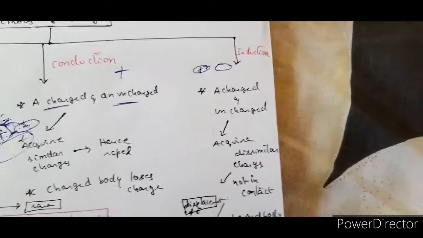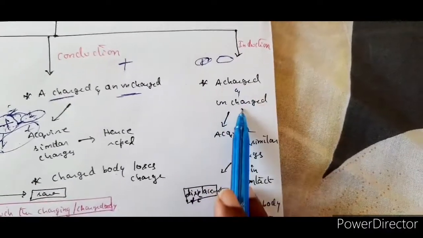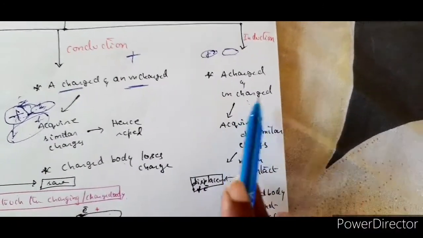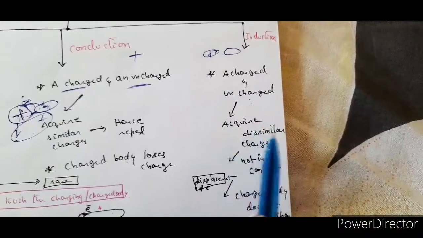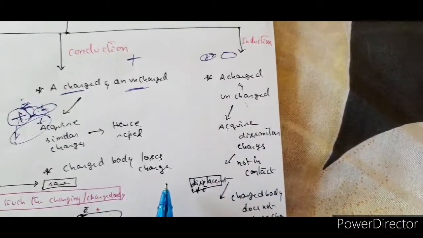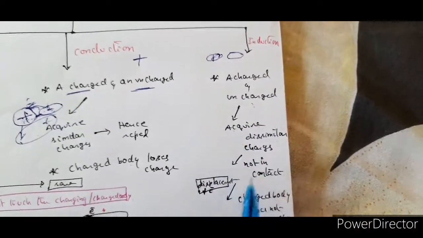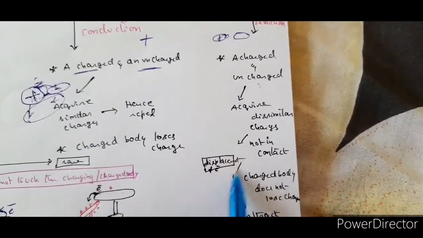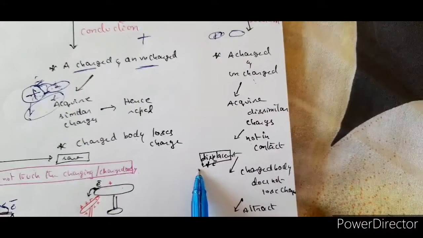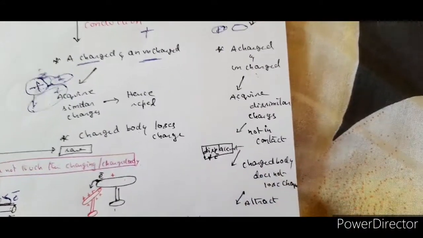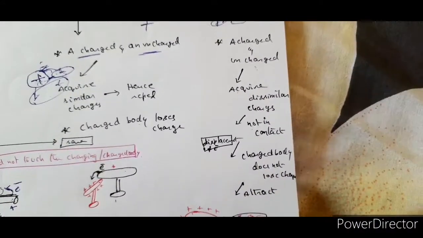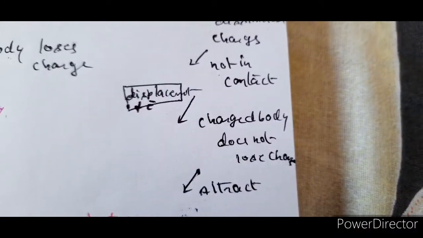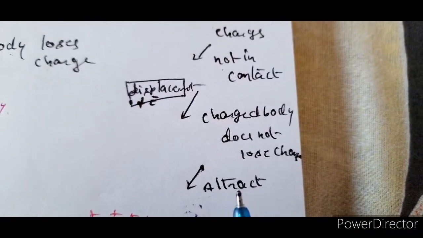Now this is induction. So you have a charged body and an uncharged body as the participants. Next, this uncharged body acquires a dissimilar charge, and these two are not in contact. Here it is because of the displacement of the charges. The charged body is not going to lose the charge, and if they are brought closer again, they try to attract each other.